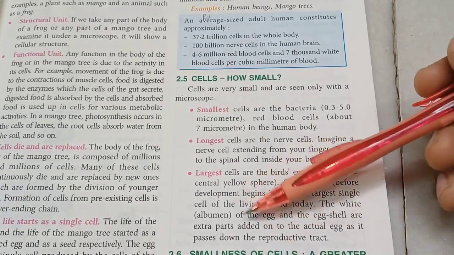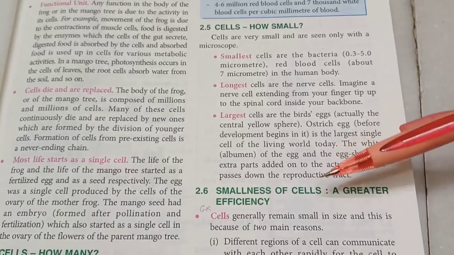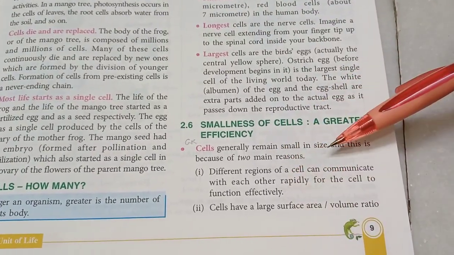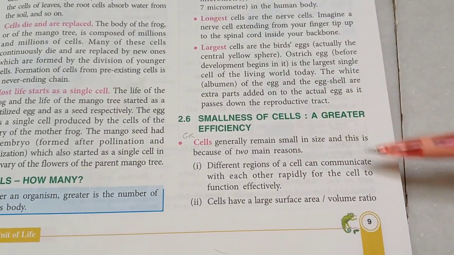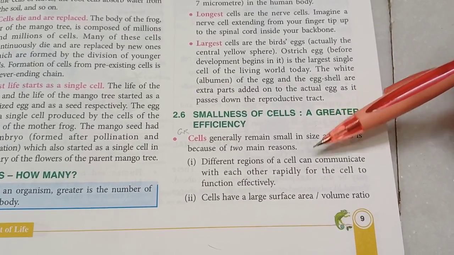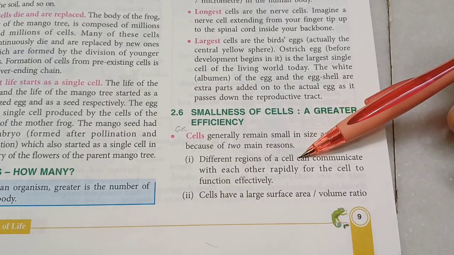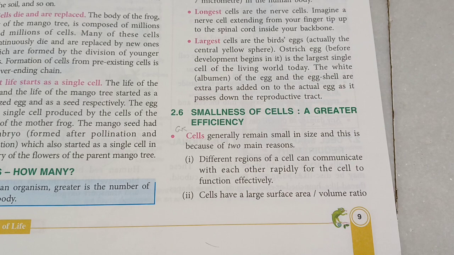Those are not parts of the cells. Now, why are cells so small? Mark the GR. There are two main reasons which make it very efficient. If the cells are small, then the different regions of the cell can communicate very rapidly with each other.